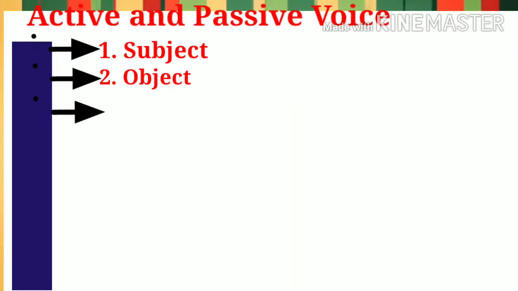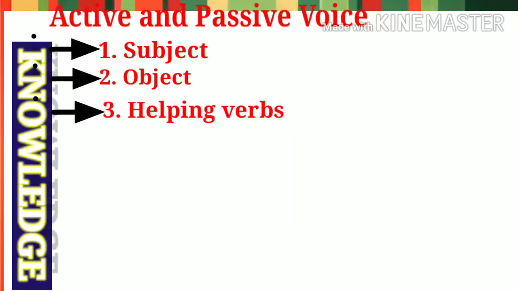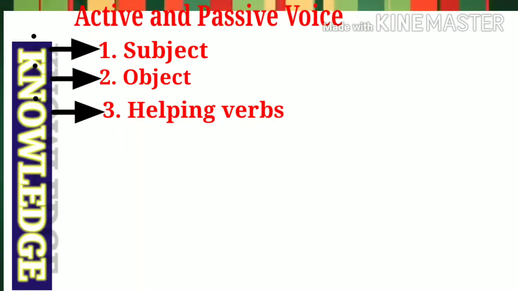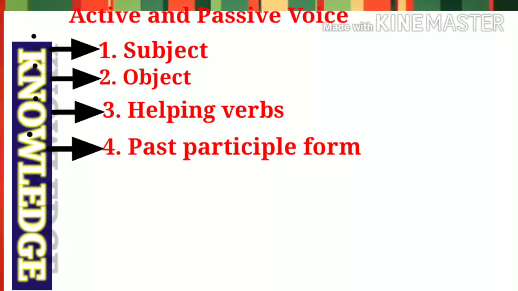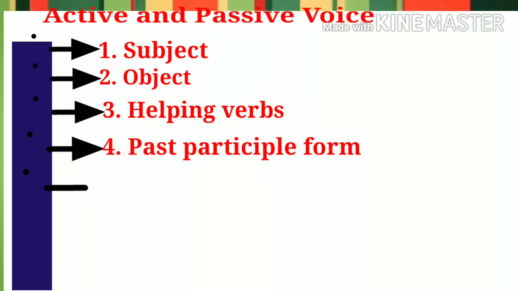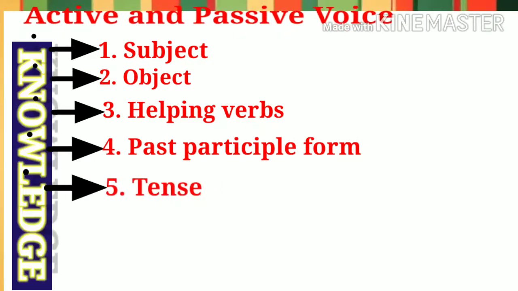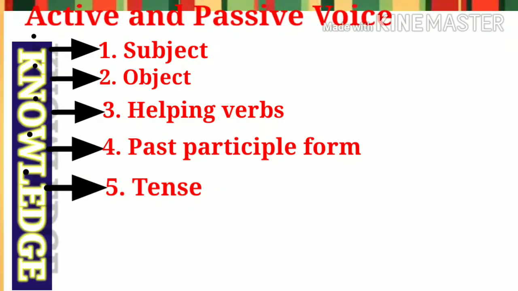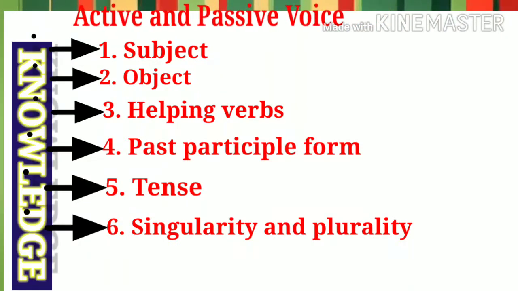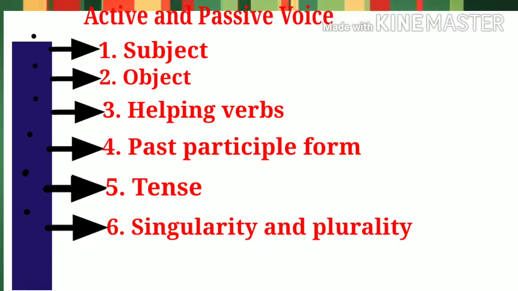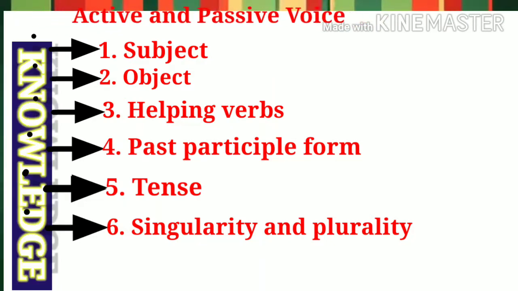The next is the helping verbs which occur in the sentence. The fourth is verb and its past participle form. The fifth is the tense of the given sentence. The next is the singularity and plurality of the object that is at the end of the sentence.